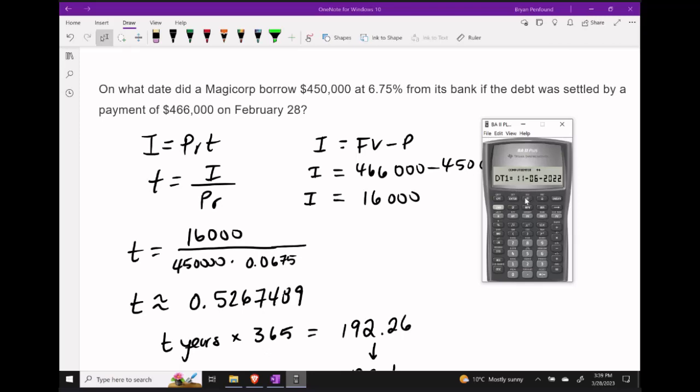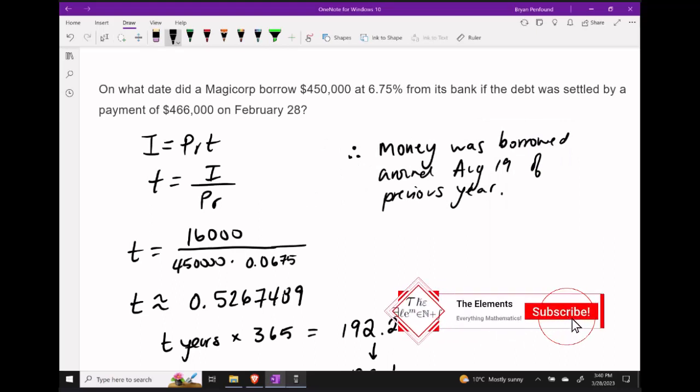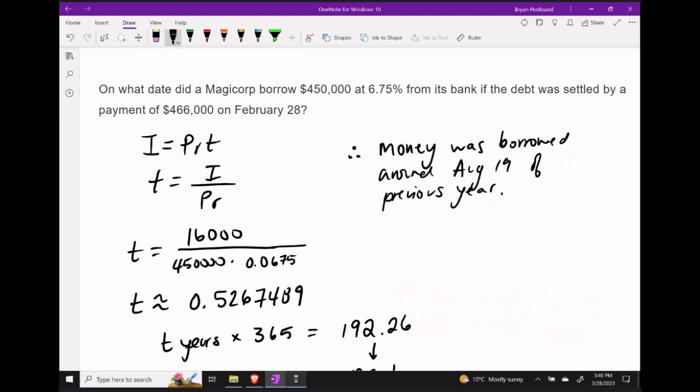And then let's scroll up to date number 1 and ask the calculator to compute this date. And our calculator gives me, in the previous year, it should be around August the 19th. So we conclude that the initial principal amount of $450,000 was borrowed around August the 19th of the preceding year.